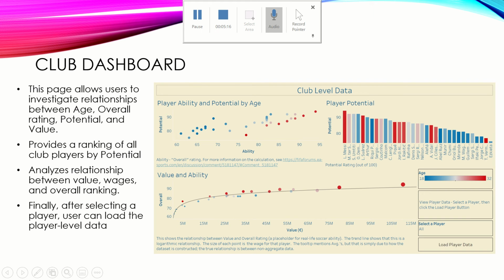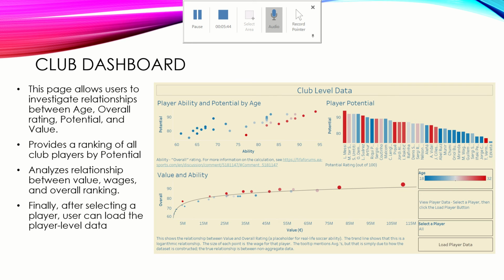If we click into the club dashboard for the Load Club Data button, now users will be able to look at the relationship between player ability and player potential. They'll be able to see how age factors in, and then in the bottom chart on the left, we have value and ability, and the size of those circles is actually representative of wage. So we can also see, does wage act similarly to value?